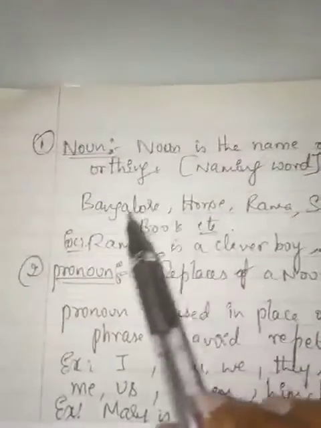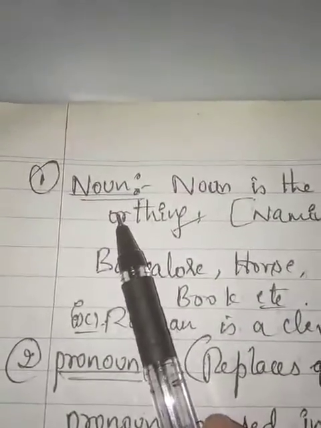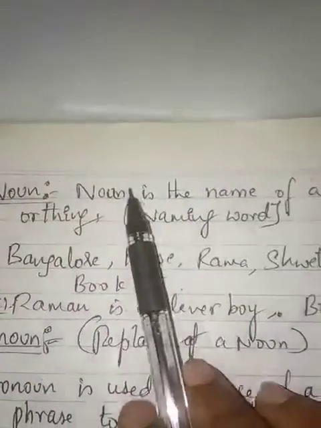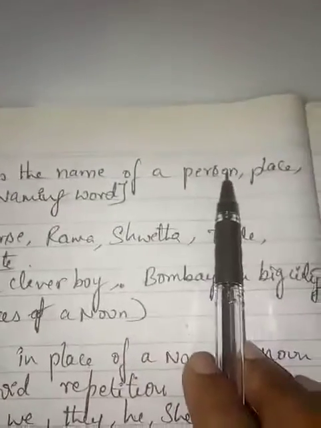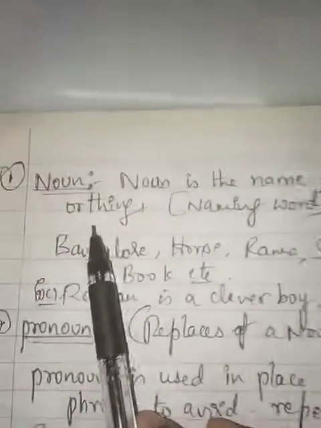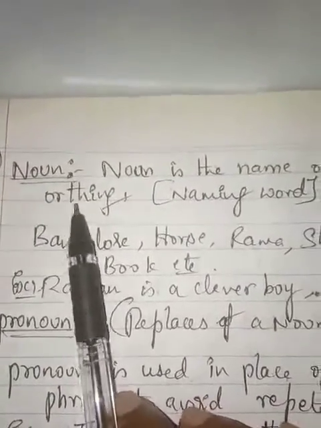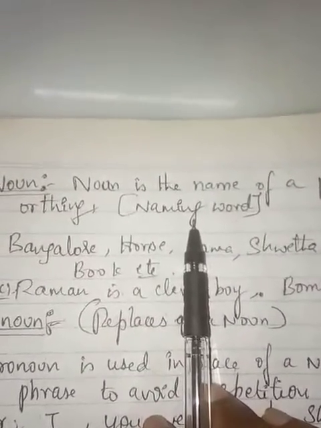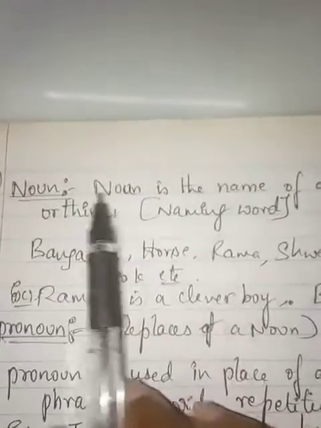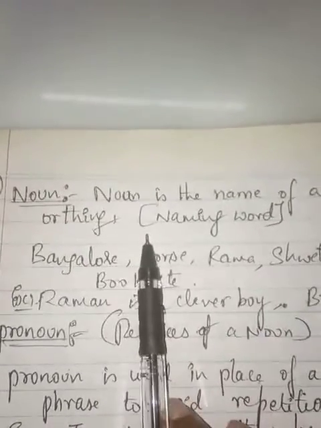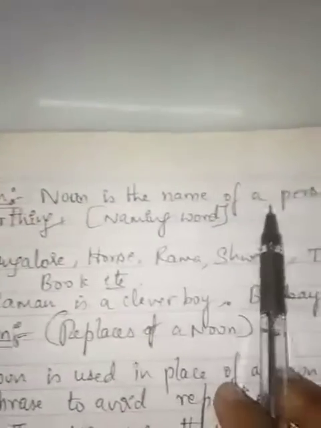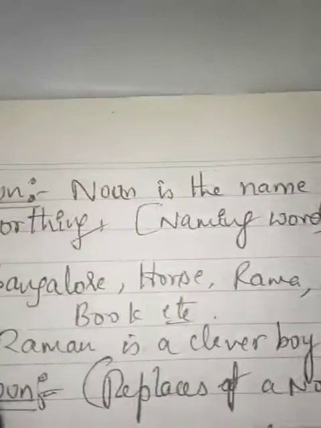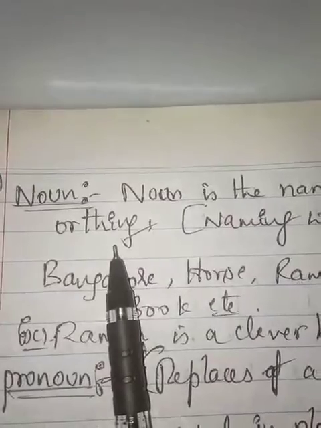The first one is noun. So, what is a noun generally? Students, noun is the name of a person, place, or thing. It tells the name of a person, place, or a thing.